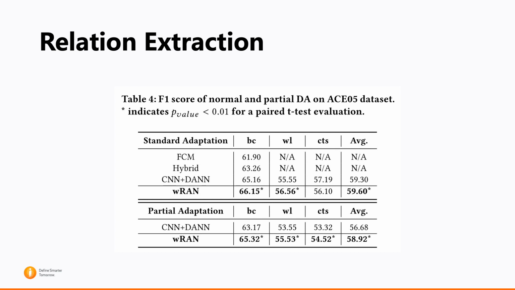For the relation extraction on ACE, we have two settings. The first experiment takes a standard adaptation setting. We find adversarial learning is effective for learning domain invariant features to boost performance. And the second experiment takes the partial adaptation setting. We only choose a part of relations as target, and our model also outperforms the plain adversarial adaptation model.